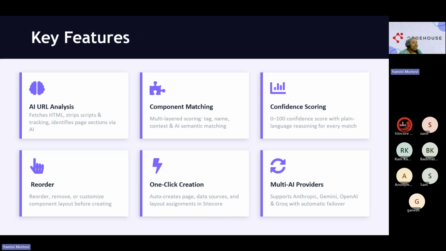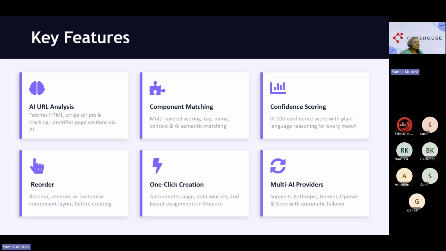Next is reordering. As I said earlier, we can reorder, remove or customize the component layer before creating. Reorder is movement of the components up and down, as we know. Remove, like suppose a form is there, that form we don't want on the new page. We can delete that as well. And component layout also we can change, like which location in the page, like underneath the home page we can create, or underneath any of the site pages we can create. So that is all done in reorder.